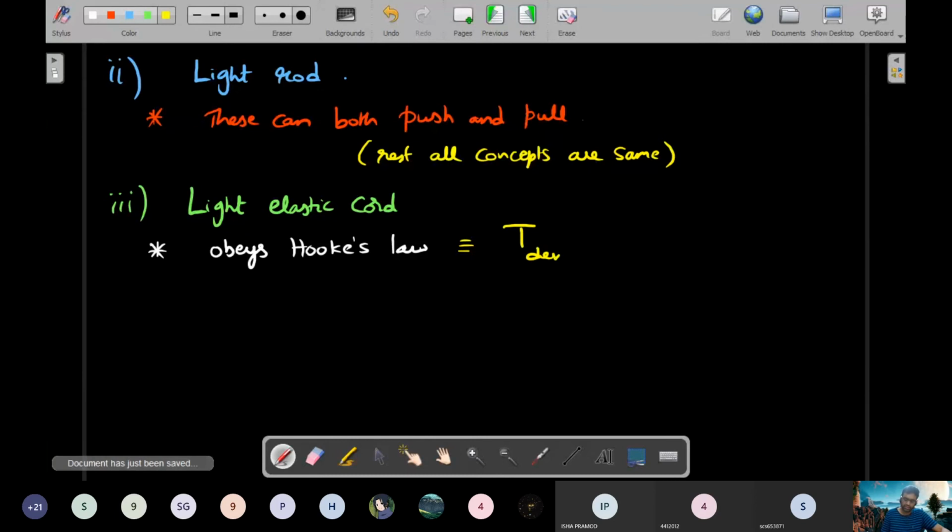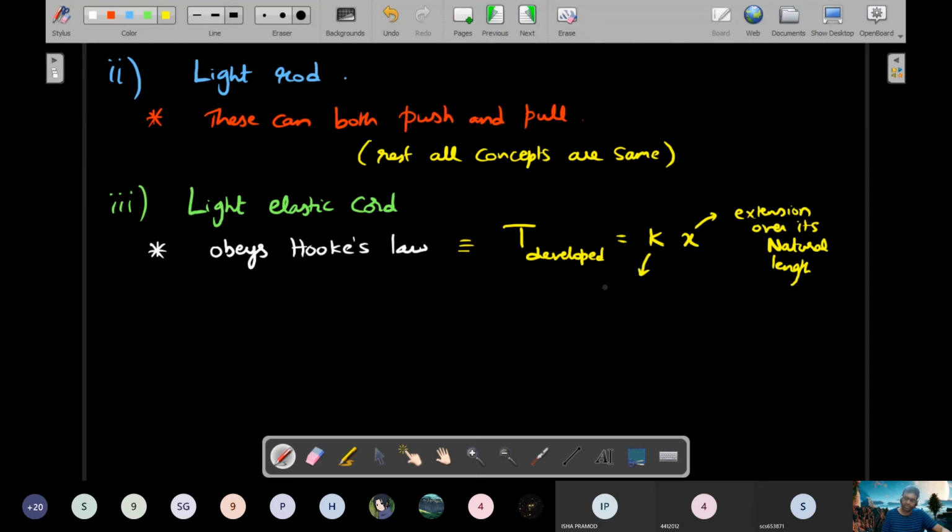Tension developed in the thread or the cord, as I call it, is equivalent to k times x, where x is the extension over its natural length.